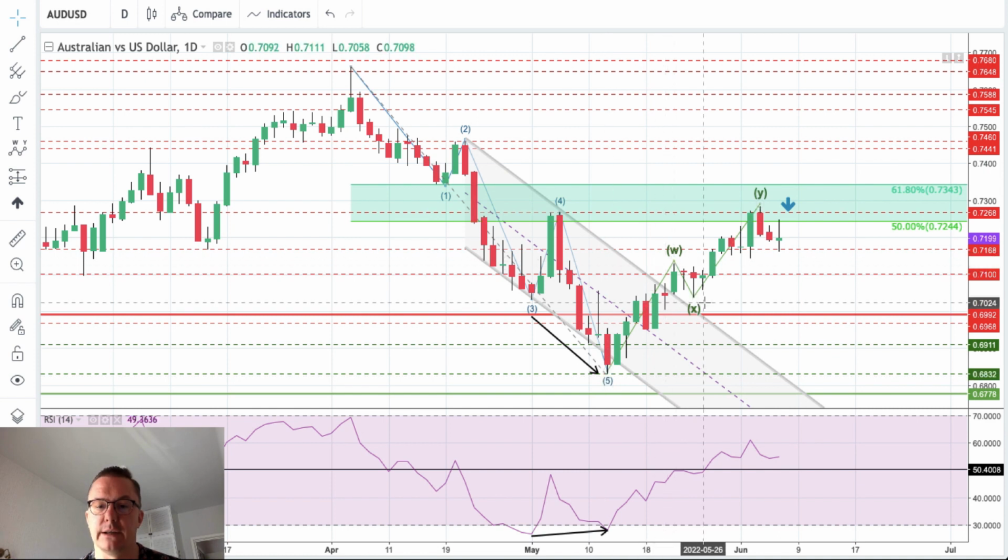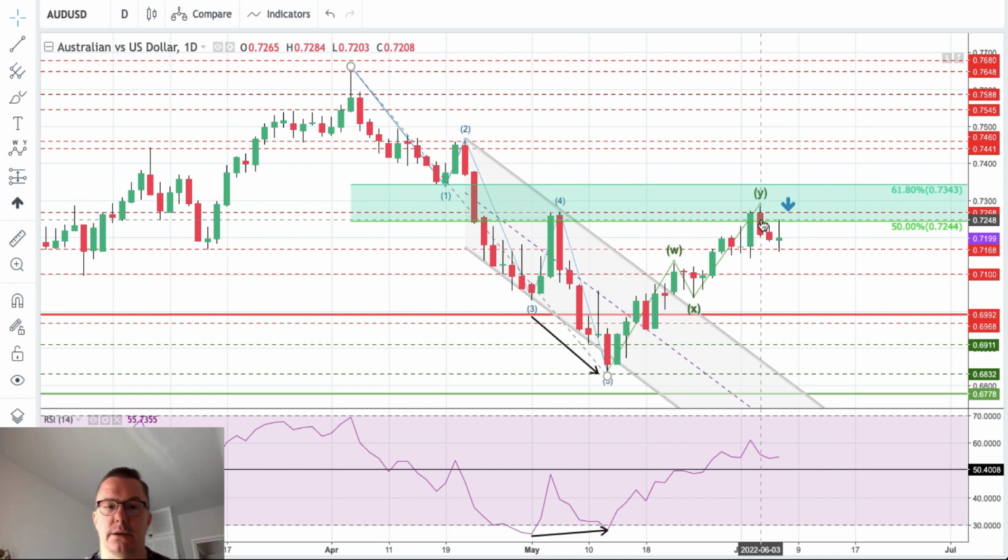Now we got WXY as a correction, a double zigzag, more than 50% at 7,244 pips, less than 61% at 7,343 pips. The high was made at 7,284 pips, so basically in the middle of nowhere. It looks like this pattern is completed.